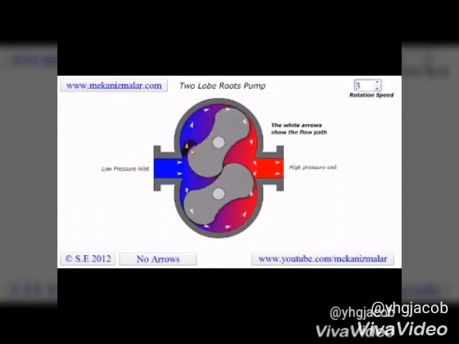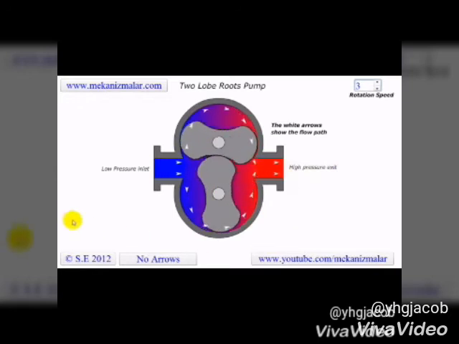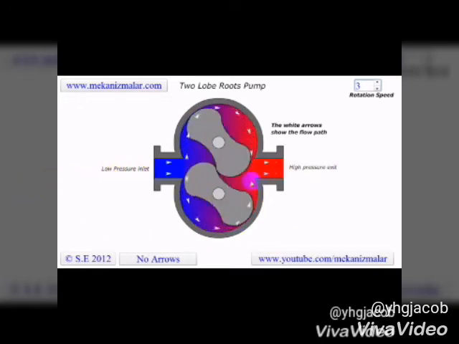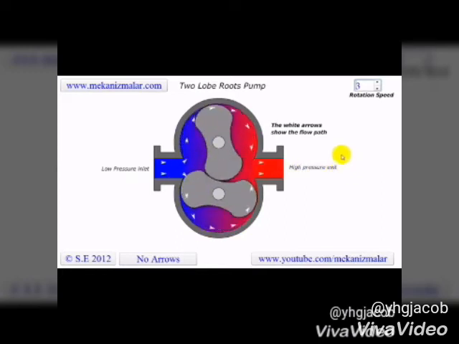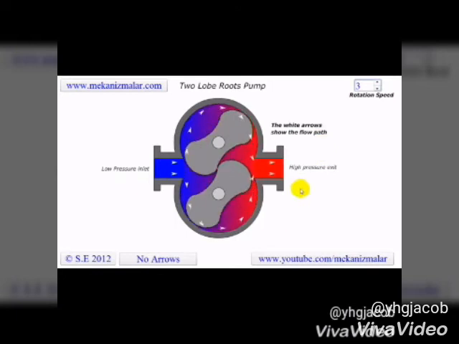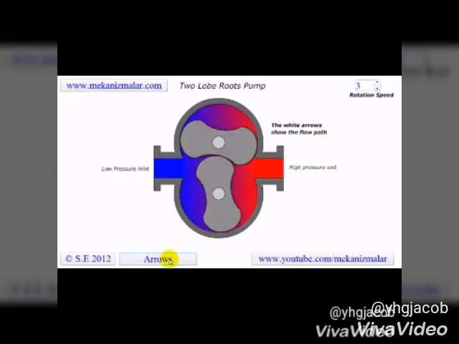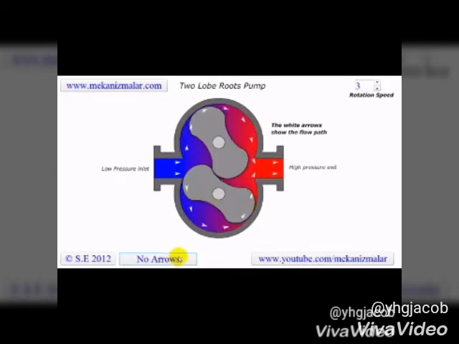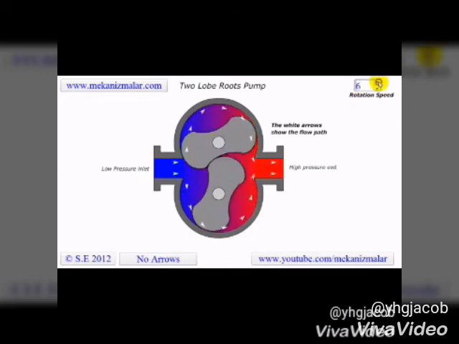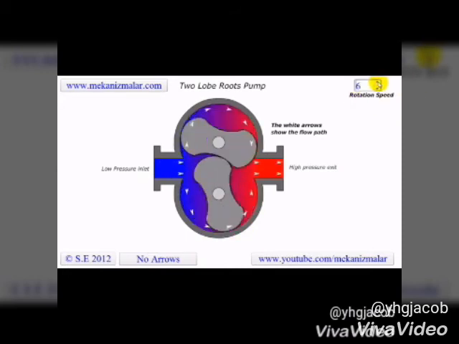Lobe compressors are similar to an external gear pump in operation, in that fluid flows around the interior of the casing. Air is sucked into the inlet and gets compressed. The air gets trapped from one end, and as the lobes rotate, the air gets compressed as shown in the video. Then the compressed air reaches the outlet, so we get the compressed air at the outlet with the help of